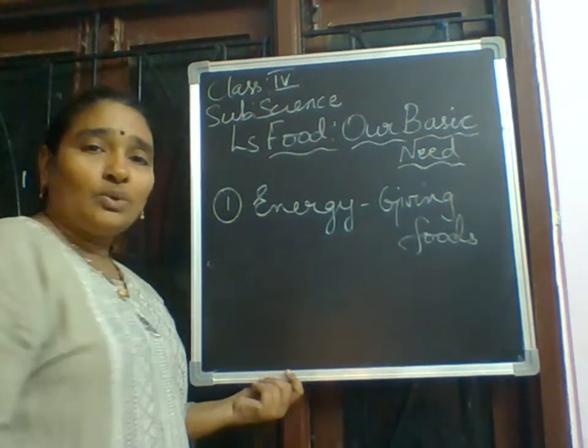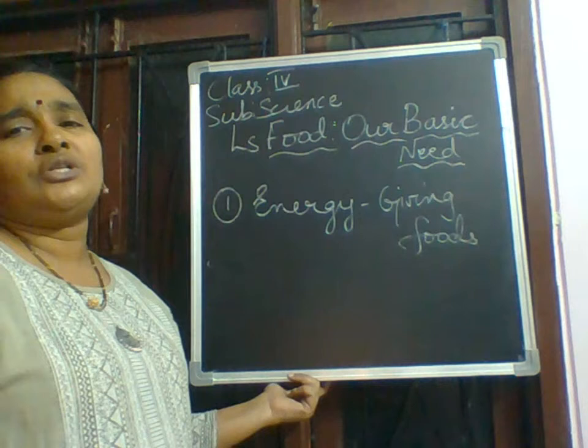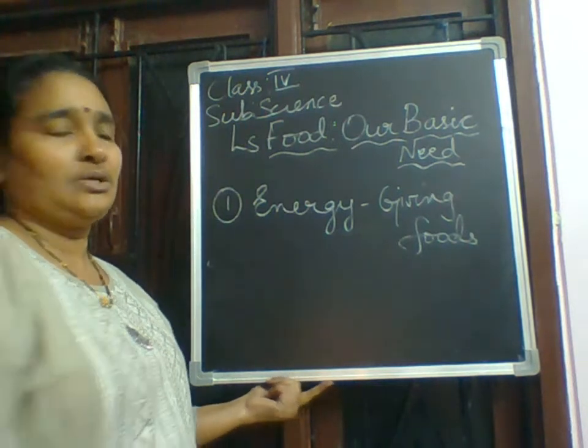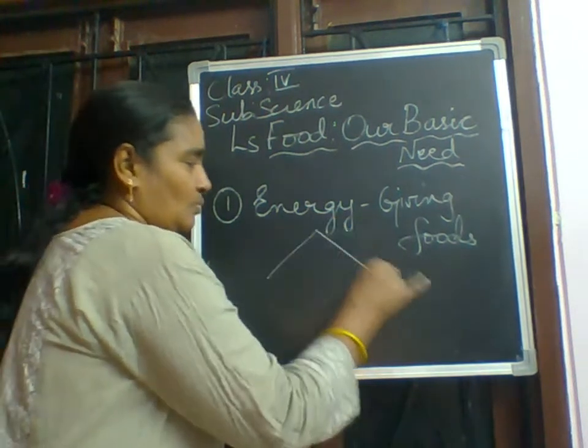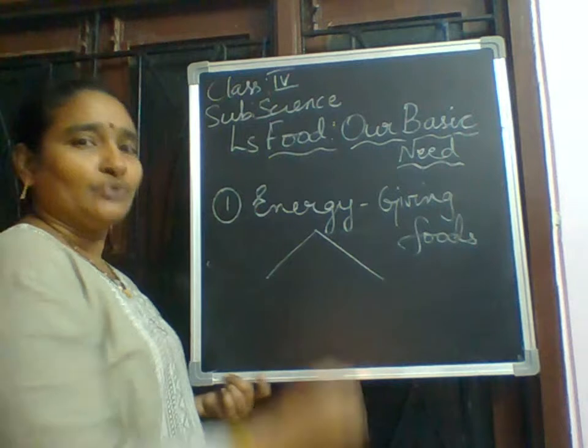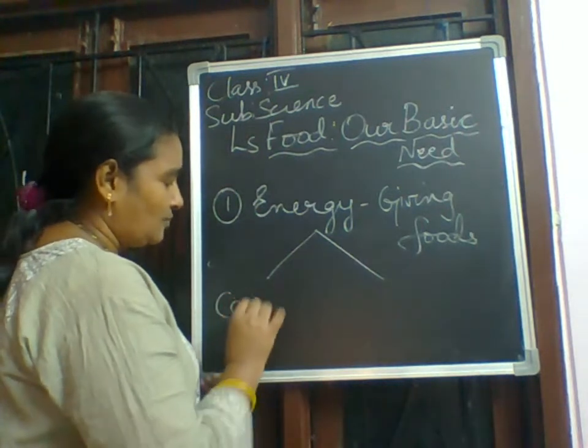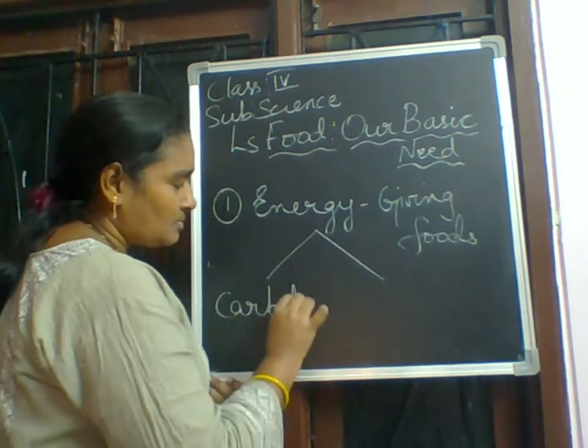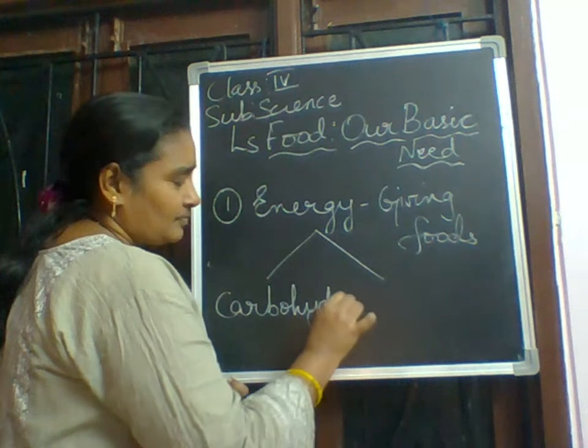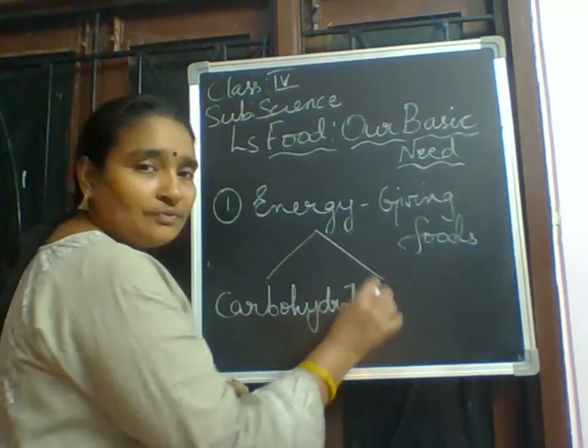They give a lot of energy in your body. They are of two types: carbohydrates and the second one is fats.